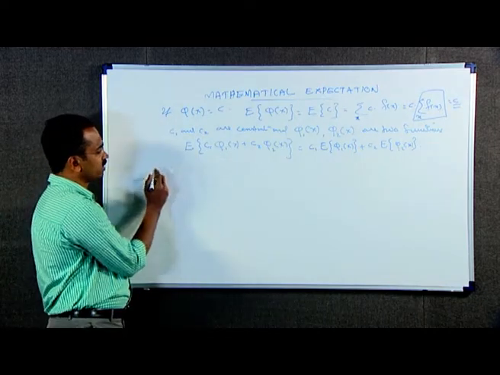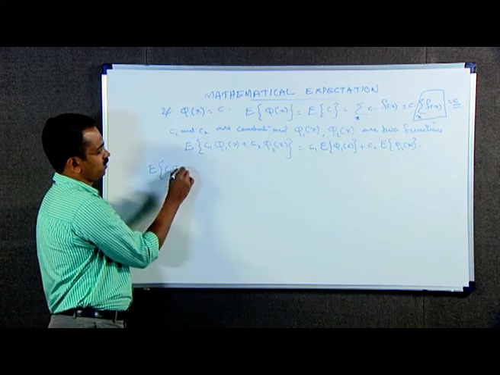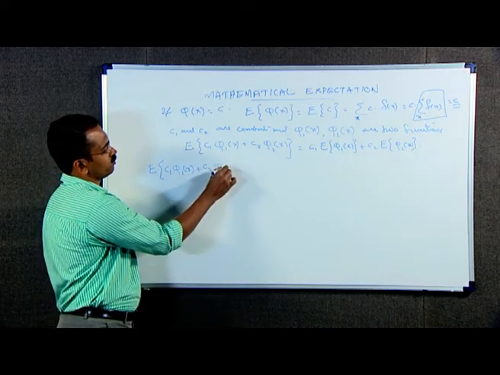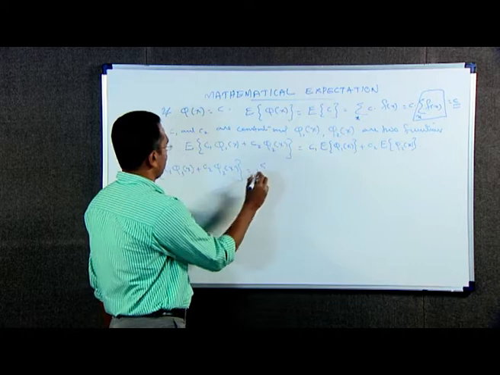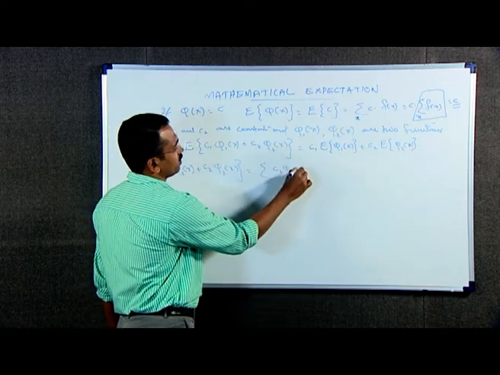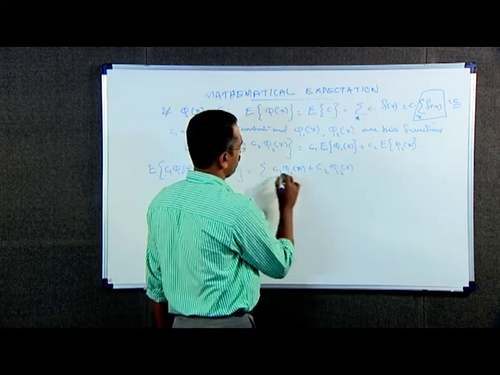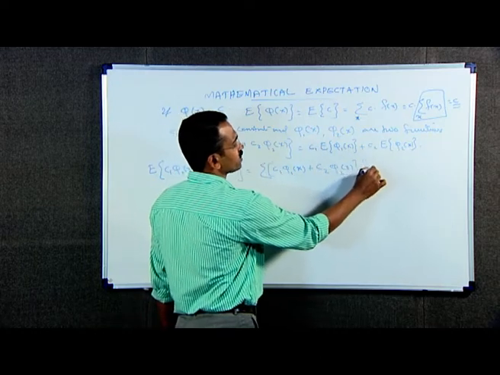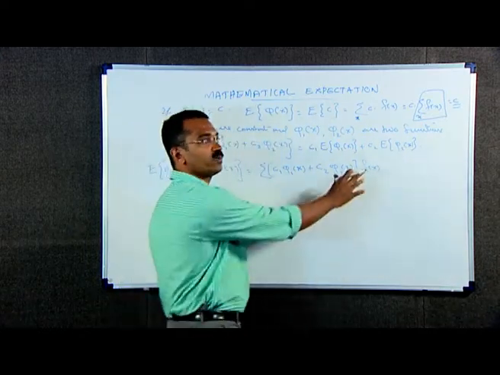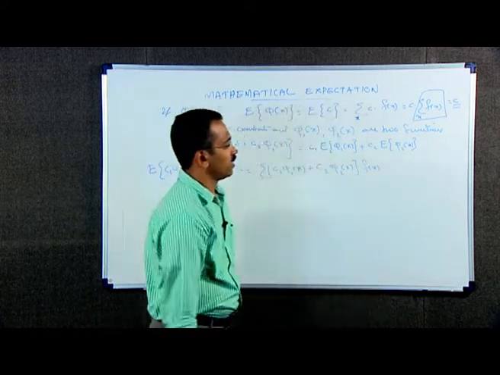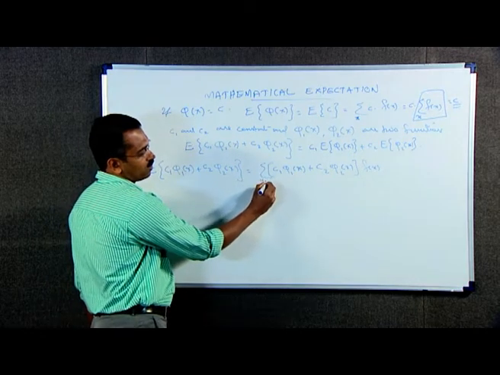That is, the left hand side is expectation of C1 into phi 1 of x plus C2 into phi 2 of x, which is equal to summation of C1 into phi 1 of x plus C2 into phi 2 of x, into f of x, where f of x is the probability mass function of the discrete random variable capital X. Here the summation is over all values of x.